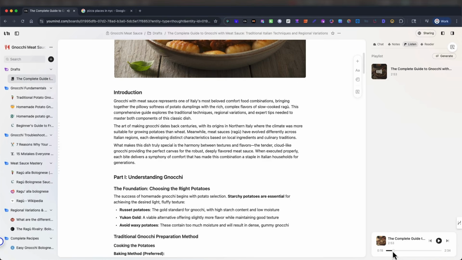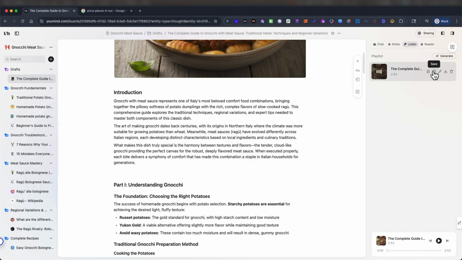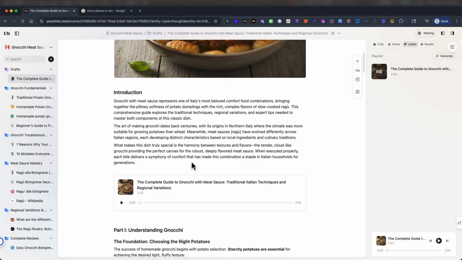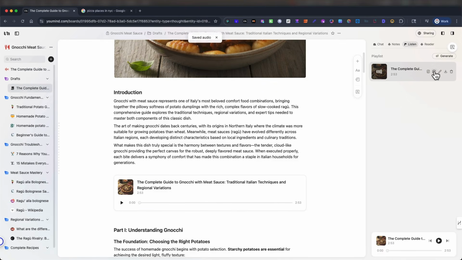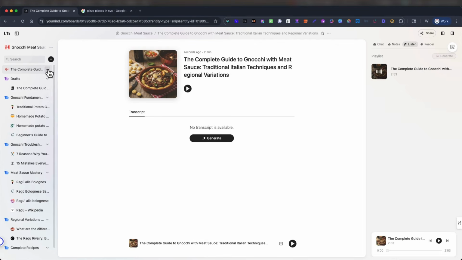Isn't that great? It's like 2.5 minutes long. We can add it into our article. Click over here, insert. So it's right there. So people can listen rather than reading the article. You can also save it onto your board for later. So it's over here on the left. There's that. And if you want to download it, you can download it, or you can click on the link, save it locally if you want to repurpose the audio content. So we have the written, we have the image, and we have the audio.